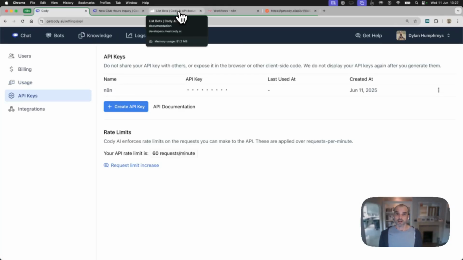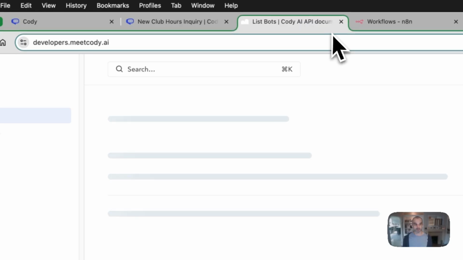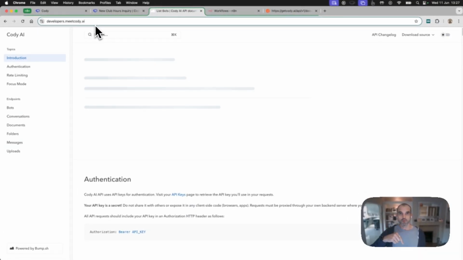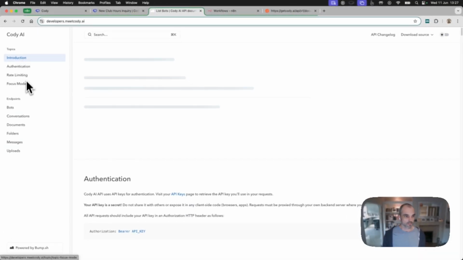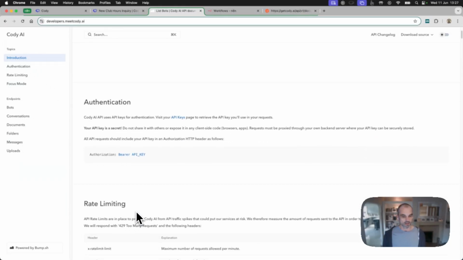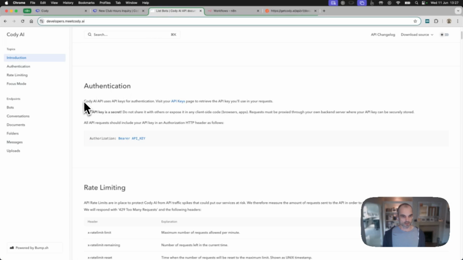Now, before we start actually trying to get the automation to work, what I want to do first of all is just zero in on the exact API call that I need in order to inject information into my bot. And for that, I'm going to reference the Cody API documentation. I've put a link in the notes so you can go straight to it. But what I'm interested in is essentially, first of all, the authentication. So this is how we authenticate with the Cody AI API.